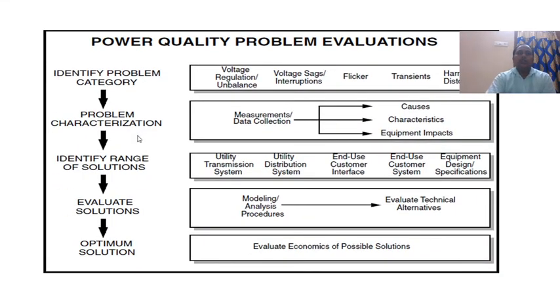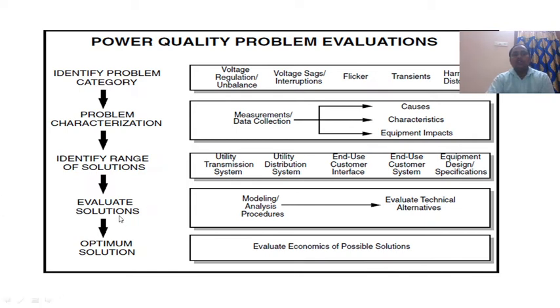What is important is power quality problem evaluation. How to evaluate the power quality problem is a very important phenomenon. There are a number of steps to evaluate. The first step is to identify the problem category: whether this is sag or swell or interruption or surge or transient, you must observe that. Then problem characterization: how much time it takes is also important. Identify the range of solution: how much voltage it raises, how much voltage it decreases, how much time there is no voltage or no current, that means interruption. You must identify that.